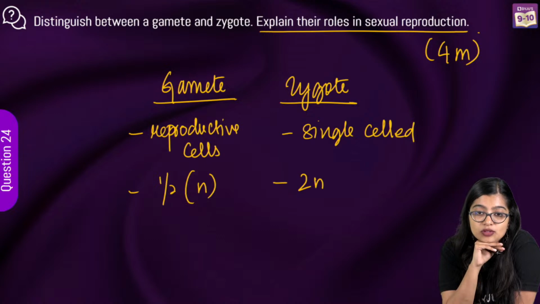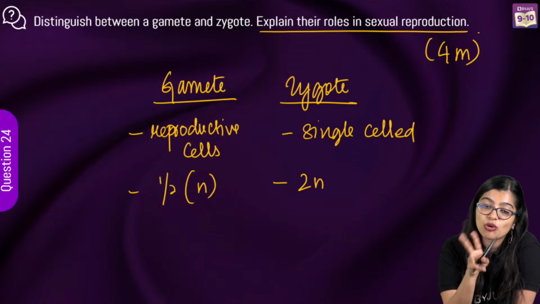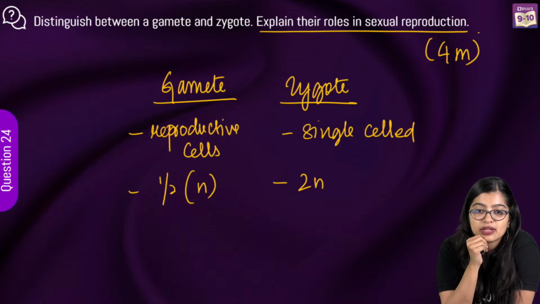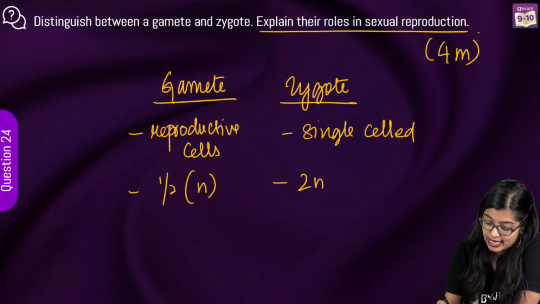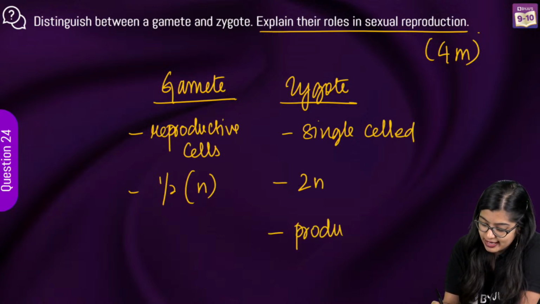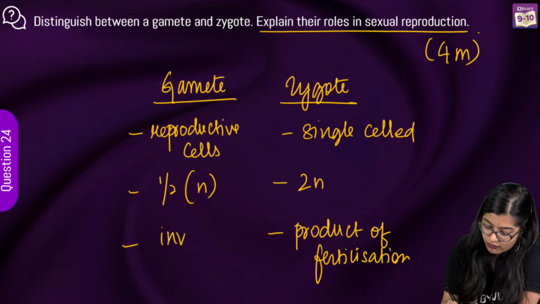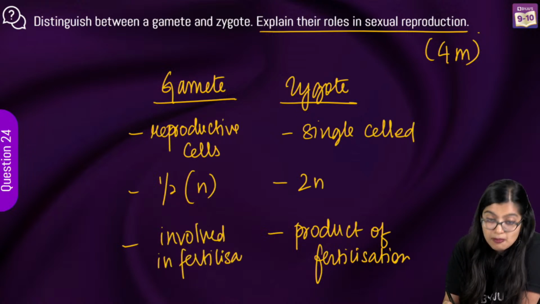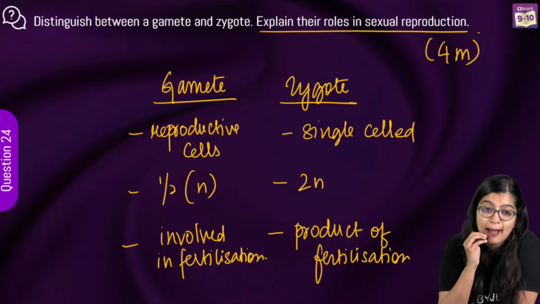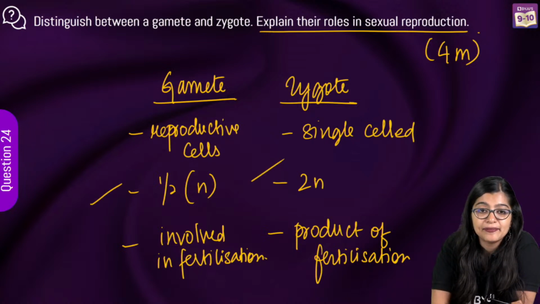What else? I need you to tell me the answers. Whatever you are telling, I'm going to write on screen. Zygote is a product of fertilization. Okay, so here we see that it is a product of fertilization. Here we know that these are involved in fertilization. What else? Haploid cells, diploid, already written.